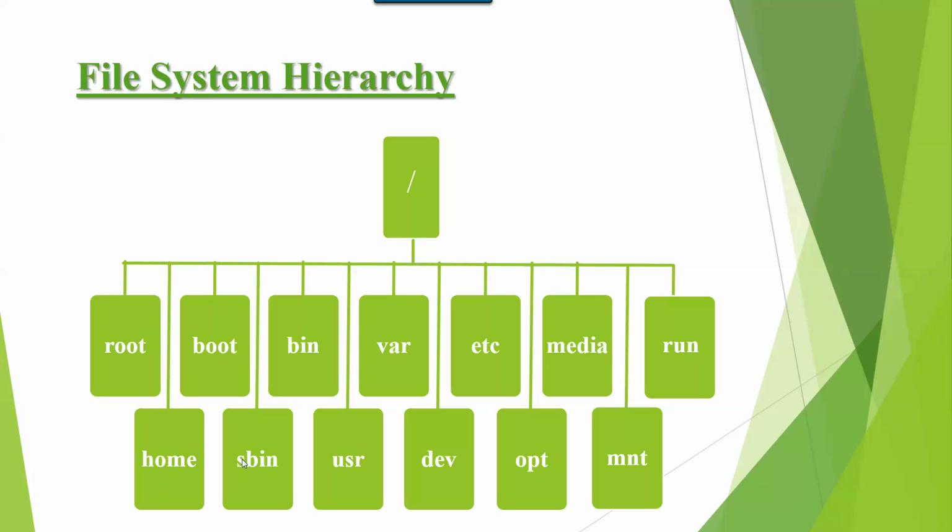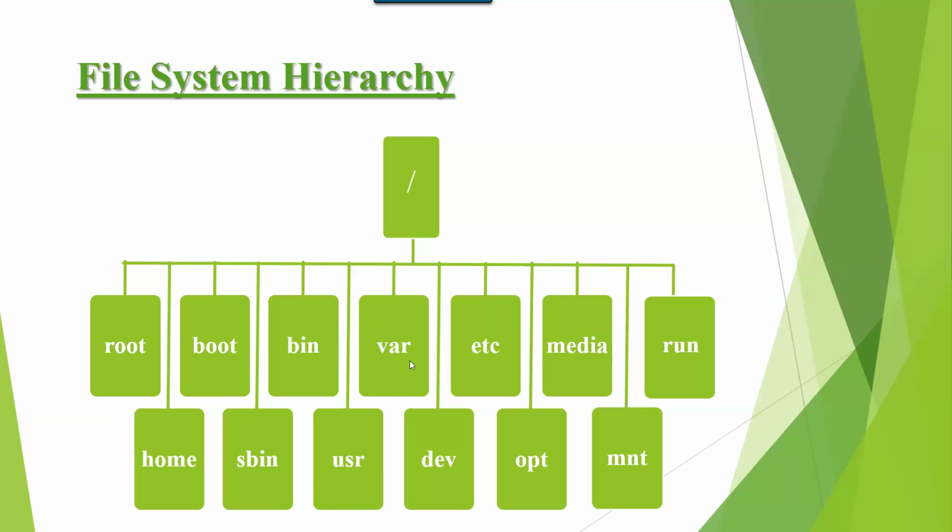Sbin contains super user commands, the commands which can be executed by super user. Bin contains normal user commands, the commands which can be executed by normal user. And usr contains default applications, applications which come along with the operating system. Those applications are stored under usr.